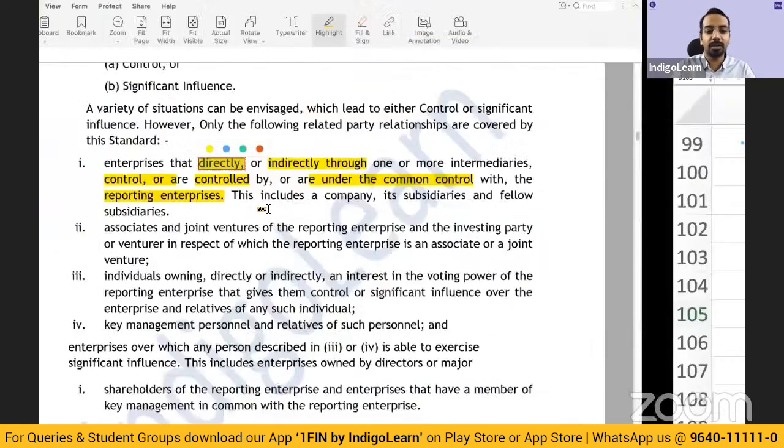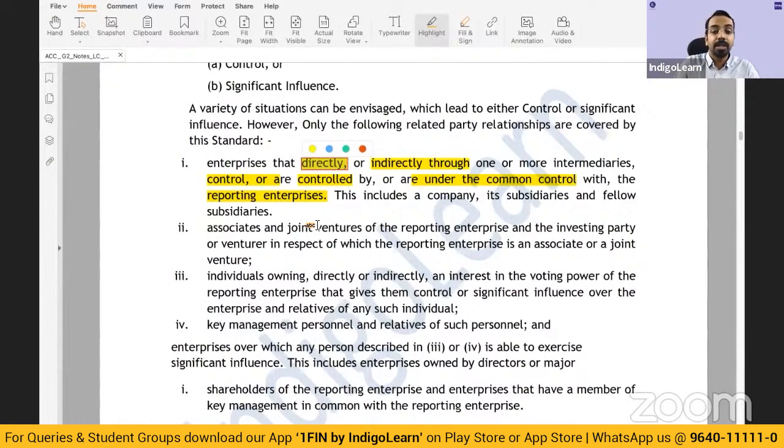So this is the crux of the first part, where enterprises that directly or indirectly through one or more intermediaries control, are controlled by, or are under the common control of the reporting enterprise. So what are we talking about? Company, subsidiaries and fellow subsidiaries, all of them become related parties. Then associates and joint ventures of the reporting enterprise.